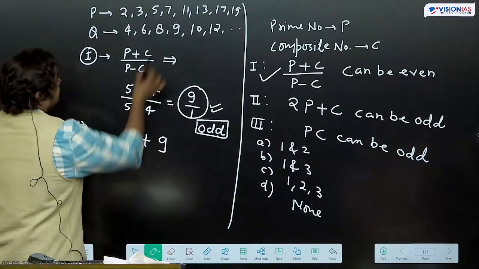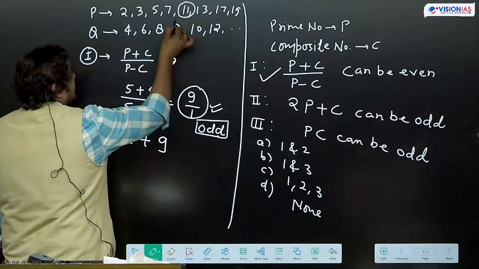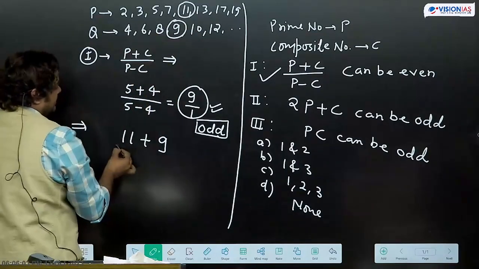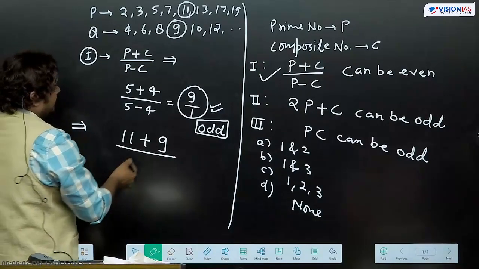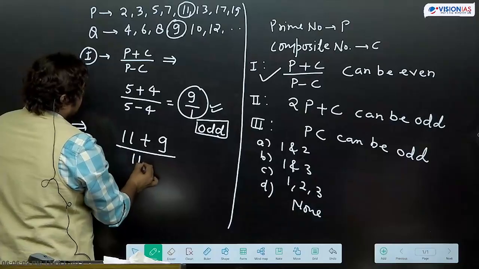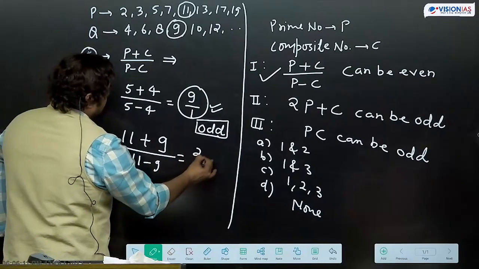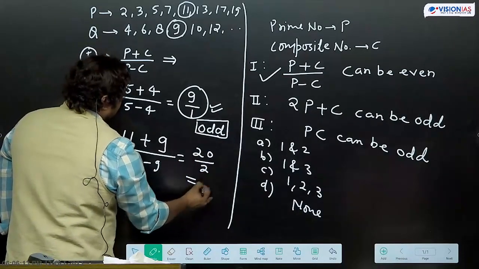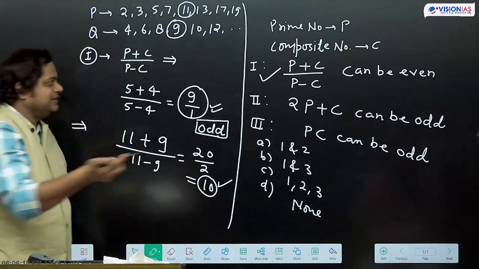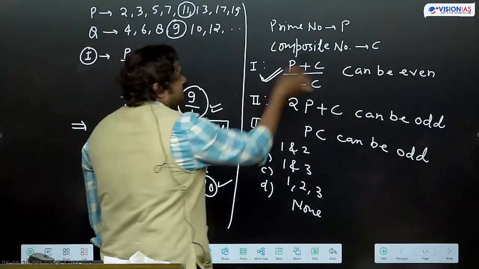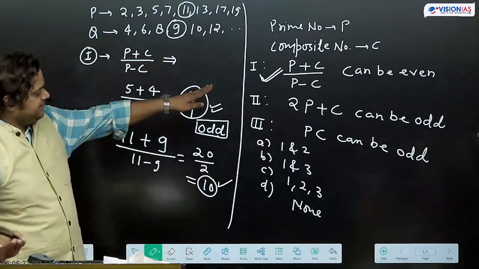In the prime number we took 11, and in the composite number we have taken 9. 11 plus 9, what are we getting? 20. 20 divided by 2, we are getting 10. 10 is an even number. So we are getting that possibility, can be even. So the first statement is correct.